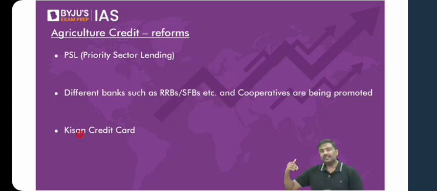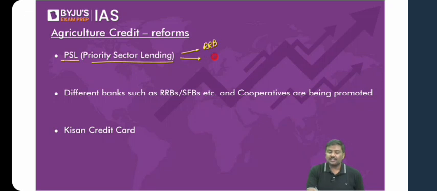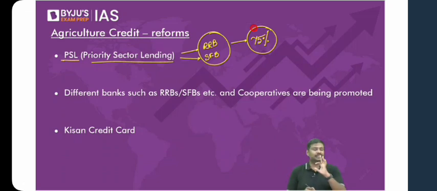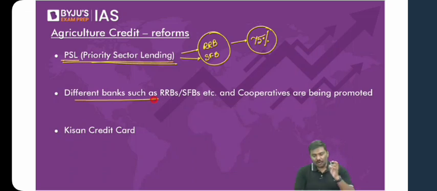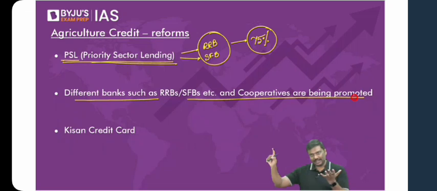And why are all these three important? What is the priority sector lending criteria for regional rural banks, as well as, let's say, for a small finance bank? It is 75%. For RRBs as well as SFBs, it is 75%. Remember it. So priority sector lending norms are there, wherein a lot of credit will flow to the agriculture sector. A lot of loans will go to the agriculture sector. In addition to this, different types of banks such as regional rural banks, cooperative banks, small finance banks, etc., are being promoted both by government as well as the Reserve Bank of India.